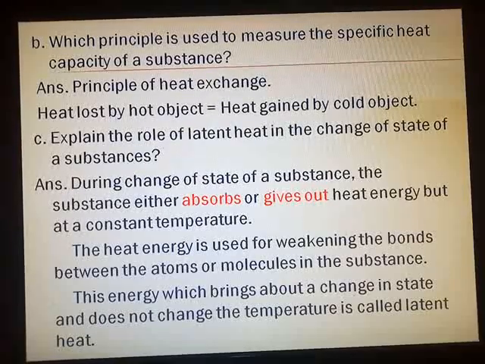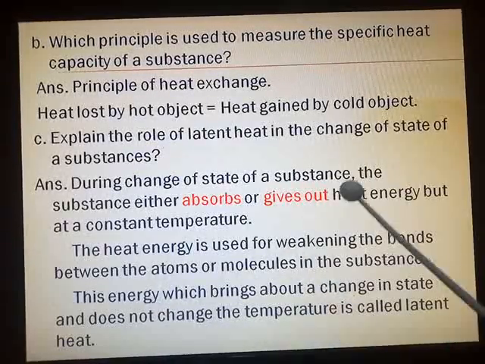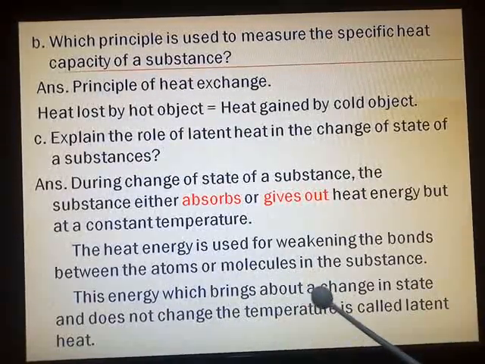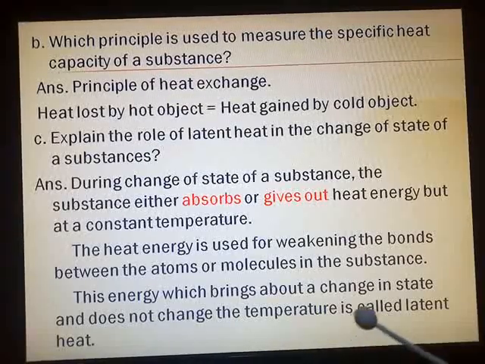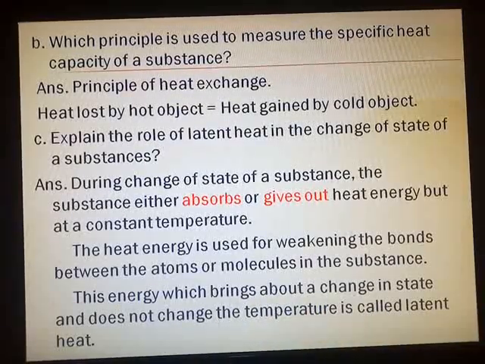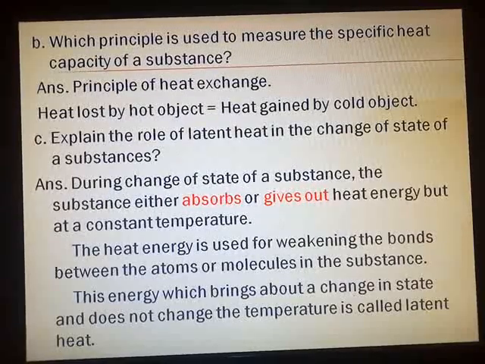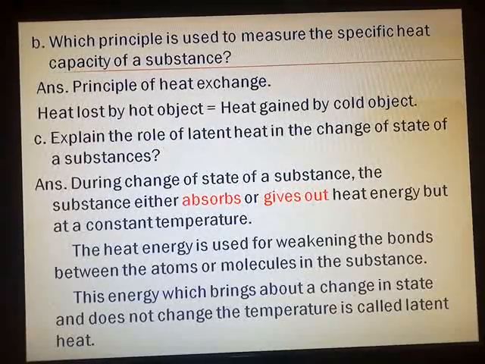And in the third sentence, we are showing what is latent heat. This heat energy which brings about a change in state and does not change the temperature is called latent heat. So this is the role of latent heat in the change of state of a substance.